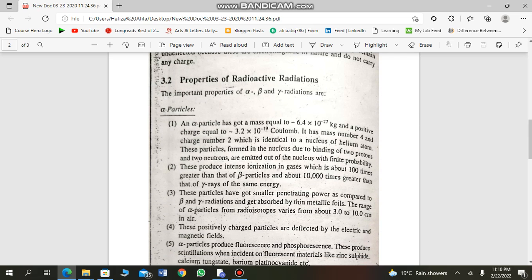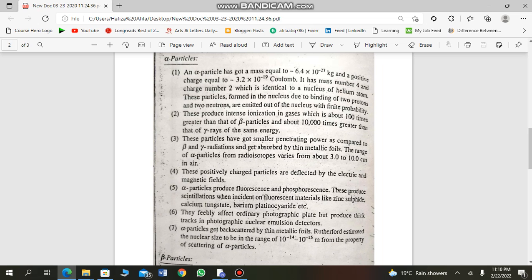Then the properties of radioactive radiations. These are the properties of radioactive radiations: their penetration, whether they are positively charged or negatively charged, their deflection, their process of fluorescence and phosphorescence, the effect on photographic plate, and backscattering by thin platinum film.